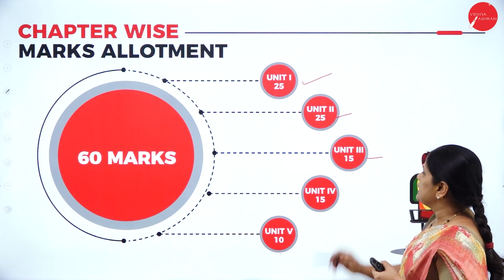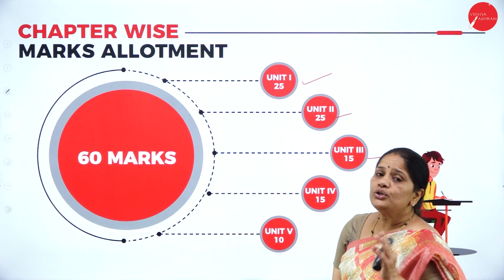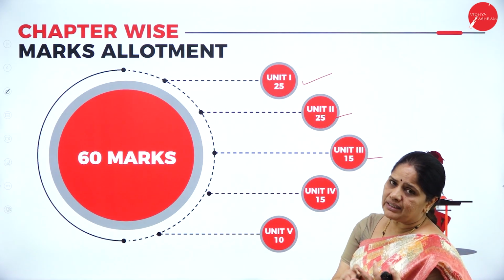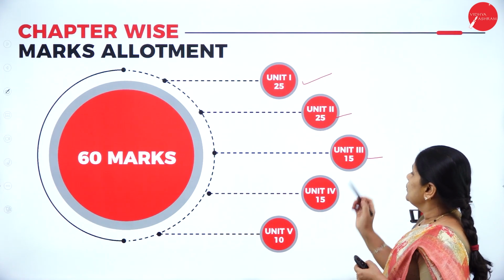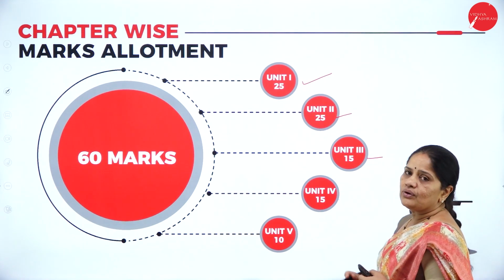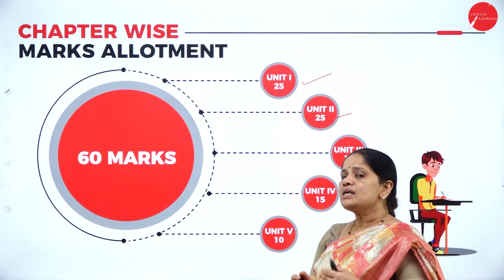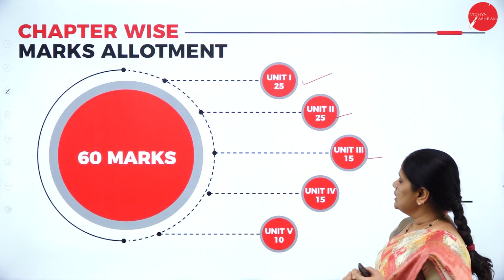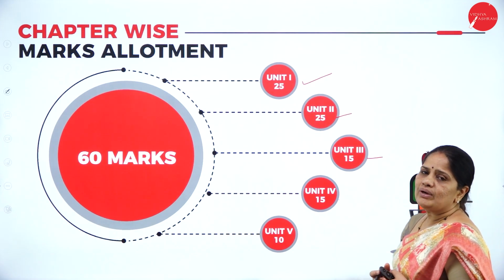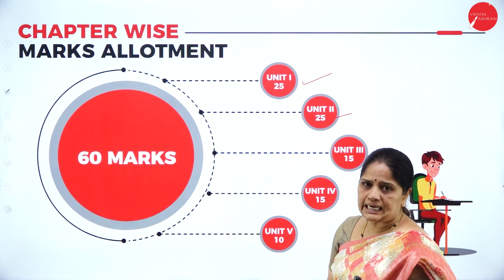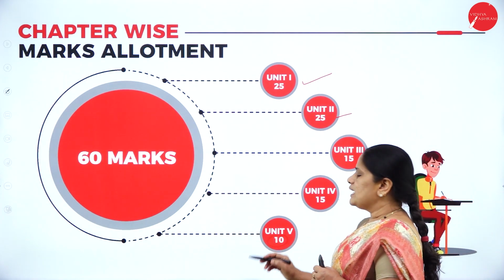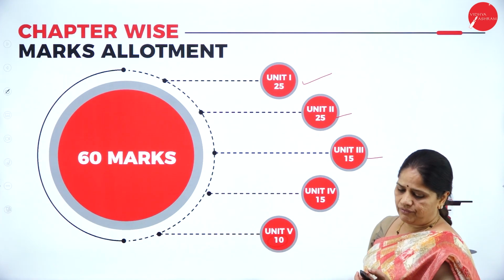In unit 3, that is capital reduction, you may get one 10-mark question and some 2-markers. Then unit 4, that is liquidation of companies, you may get one theory question and one 10-mark question. And in unit 5, you will get almost all theory-related questions only, so you can expect some 10 marks from this unit.